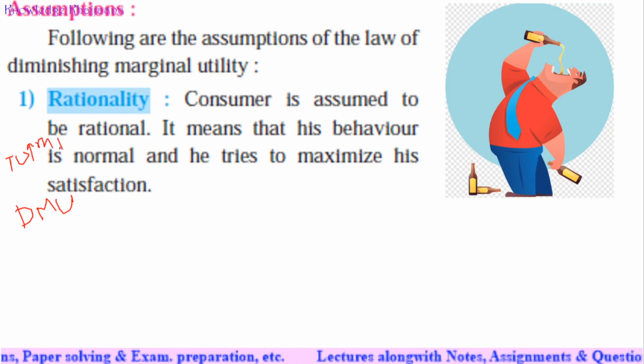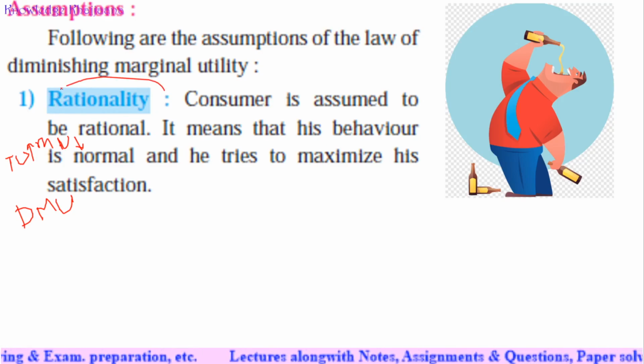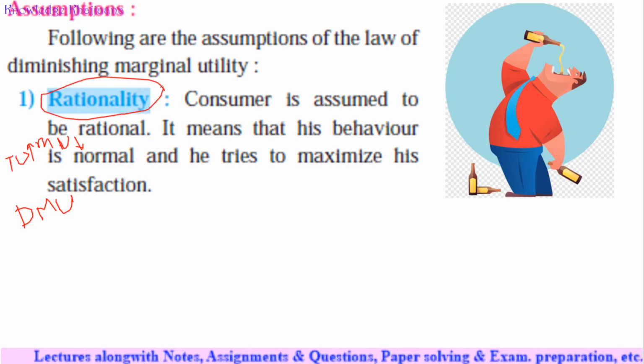Okay, this is where marginal utility decreases. This is the law of diminishing marginal utility. But what is the assumption for it? See, the first assumption is rationality. Who is rational? The normal person.